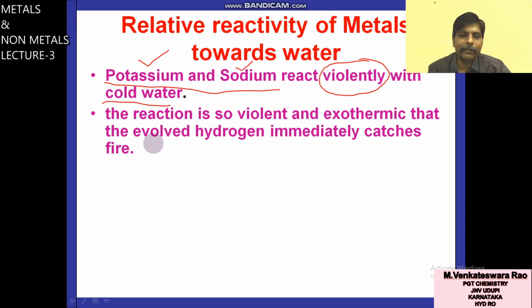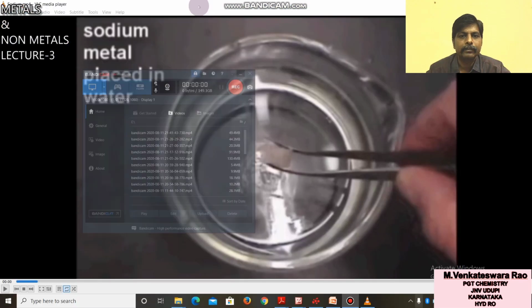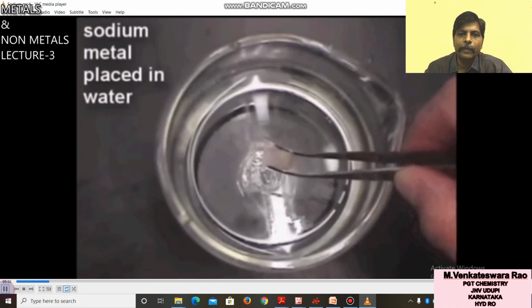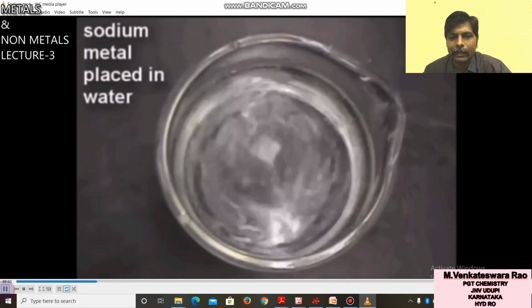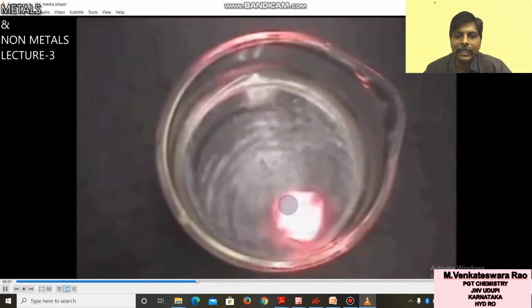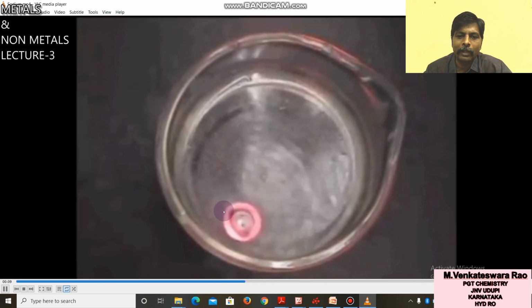You can see one video also, which I will show here. Now you can see here the reaction of sodium metal. What will happen when sodium metal is placed in water? You can see sodium metal reacts vigorously with water.